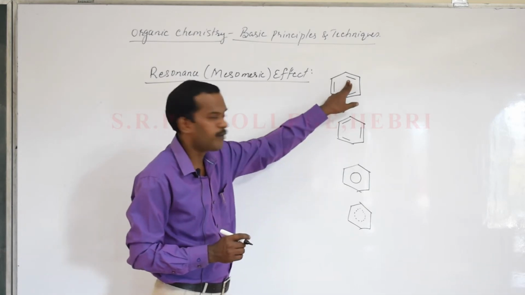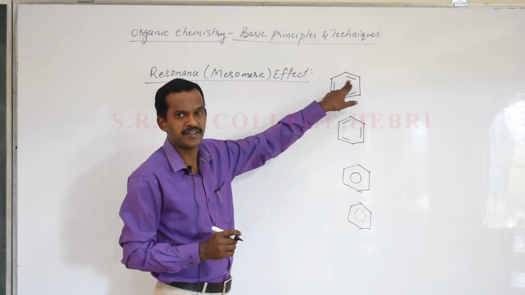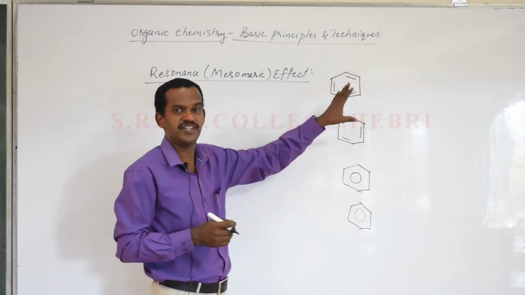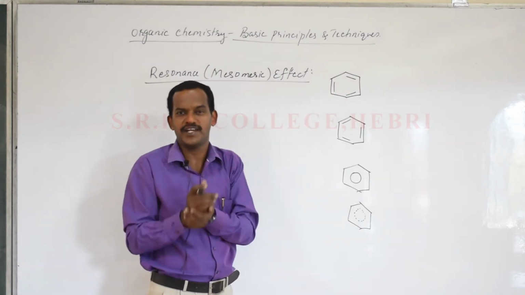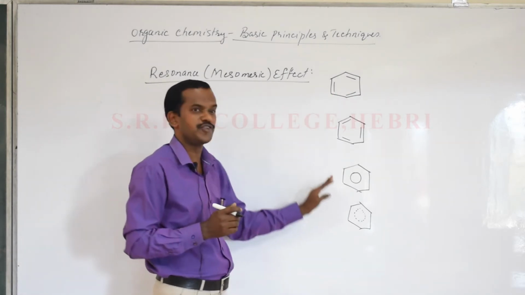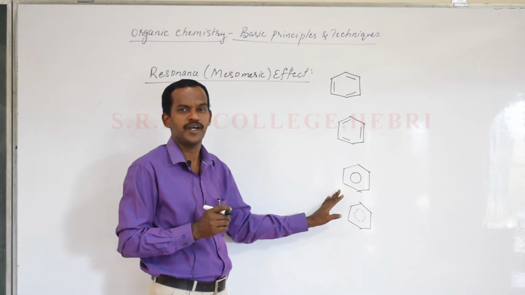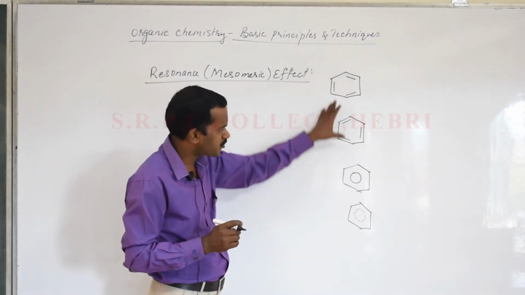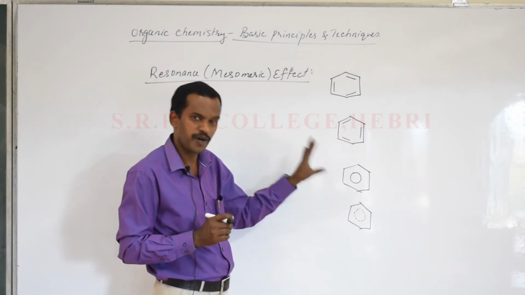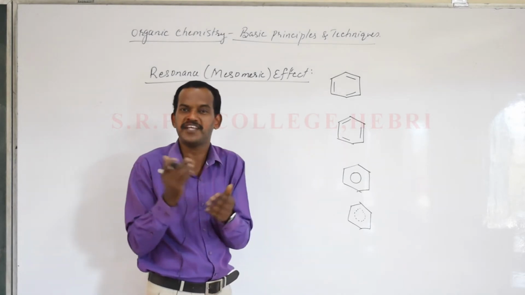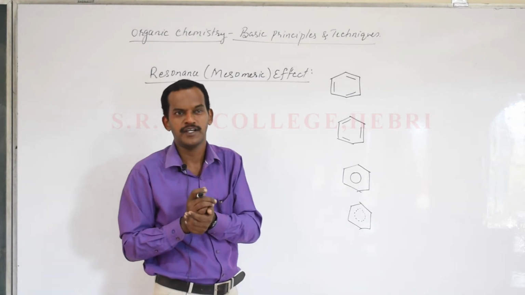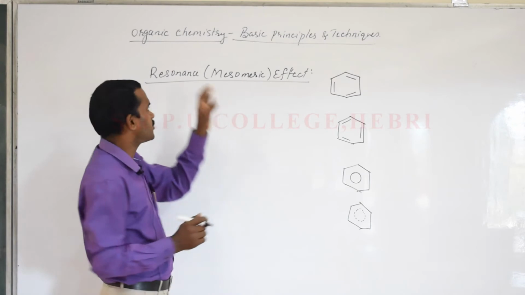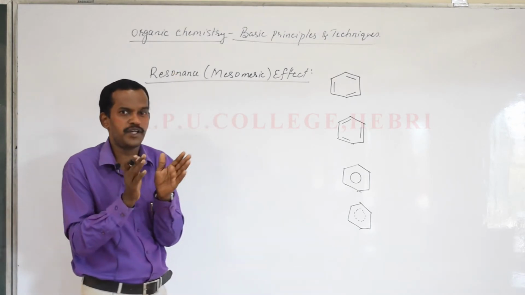You know, the double bond that we represent inside the cyclic structure stands for the pi electrons. In benzene, the pi electrons are delocalized, and we say these are the resonance structures of benzene. You study that a little in hydrocarbons later, but the resonance structures of benzene are possible because of the displacement of the pi electrons. So now you understand that resonance effect happens due to the displacement